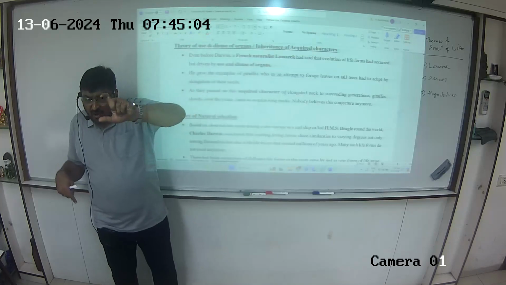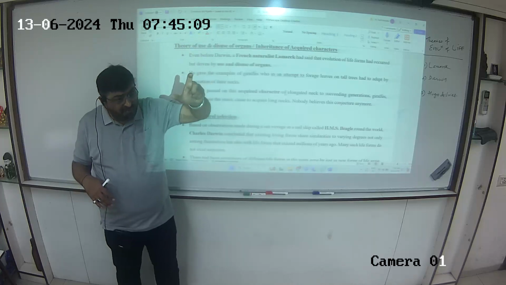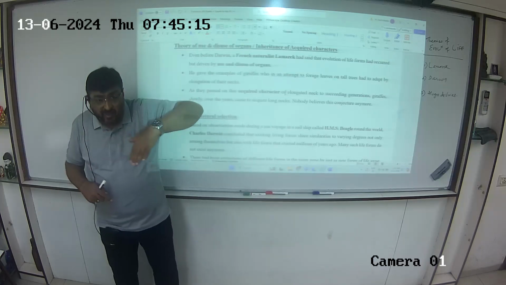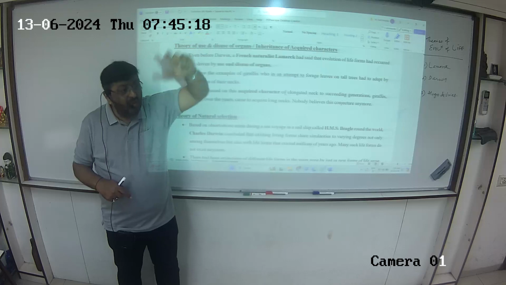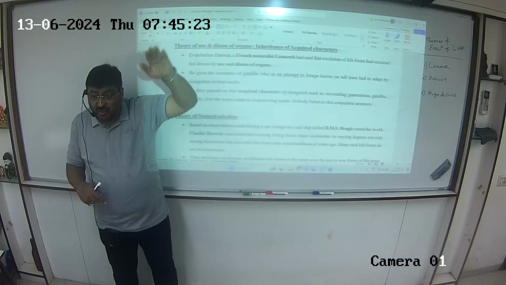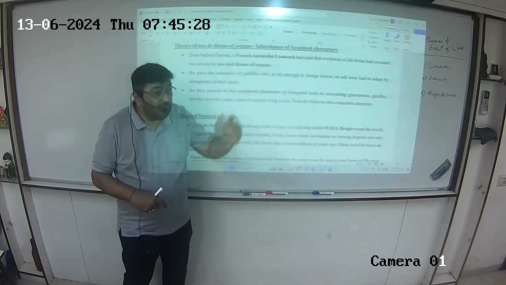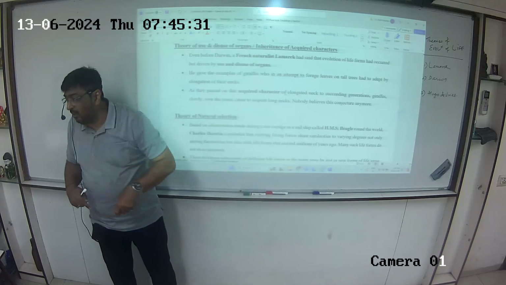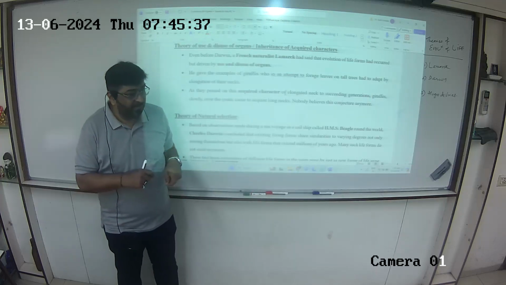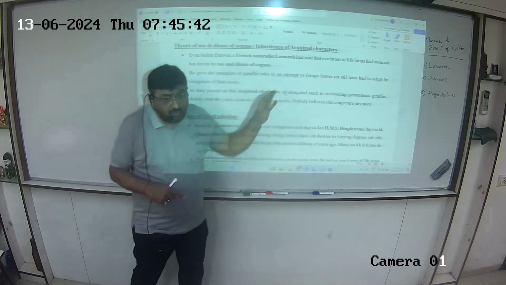So this elongation, let's say maybe in a whole generation a 1 millimeter elongation happened. Then that 1 millimeter elongation, according to Lamarck, gets passed on to the next generation. It will also be used consistently throughout the year, throughout life, so it will increase a little more. That will then pass on to the next generation. So gradually down the line, because of this, the neck got elongated because of consistent use of one particular organ. That is how we see the species of giraffe as it is today. Whose supposition was this whole thing? Lamarck's.